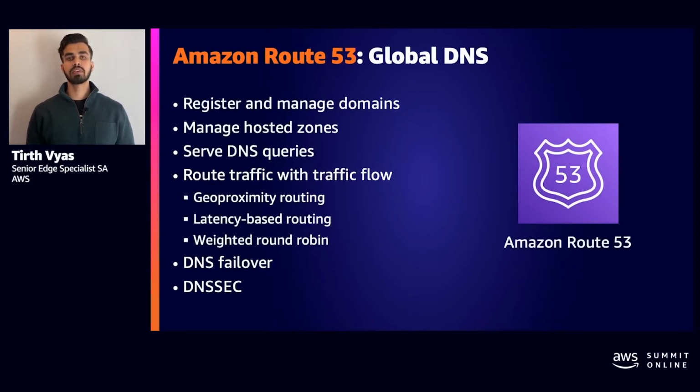So Route 53 is the first service that I want to talk about because what's the first thing that happens when you connect to an application or a website? You use DNS to resolve the domain name to an IP address. Route 53 is a highly available and performant DNS service running globally. In addition to 100% uptime SLA, Route 53 provides advanced routing options such as routing your users to AWS services that are lower in latency and geographically closer. It also supports DNSSEC, which is oftentimes a requirement for security-sensitive workloads.